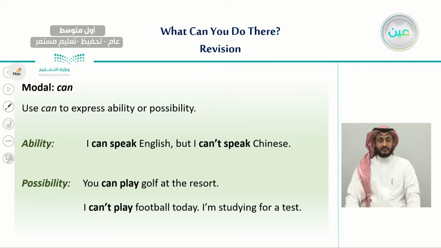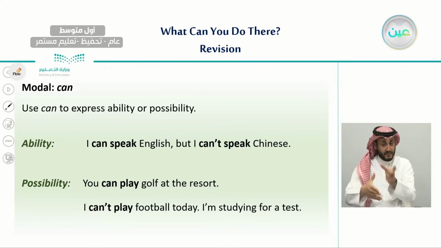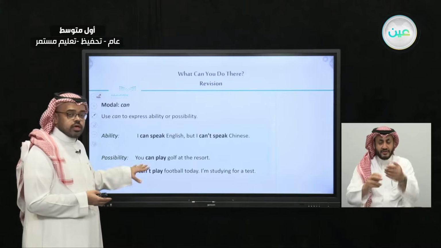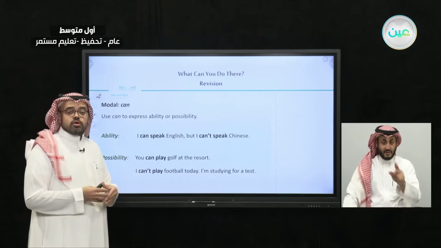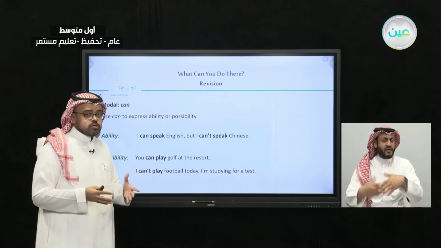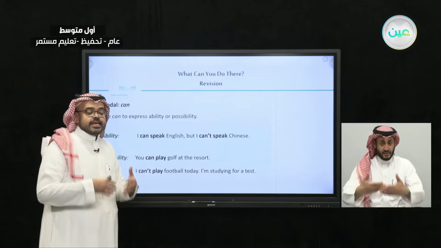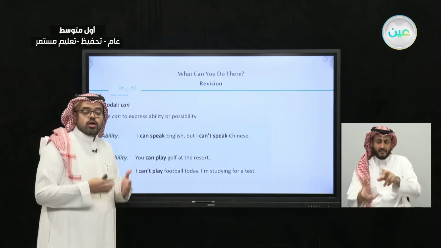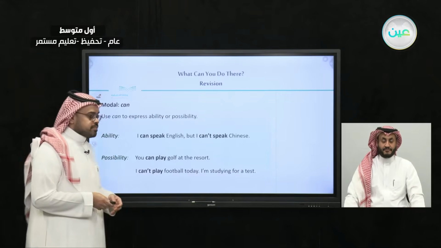And usually when we use can't in a sentence, we are giving a reason, like this one, for example. So here we have two examples of how we can use can to express ability, and also how we can use can to express possibility.